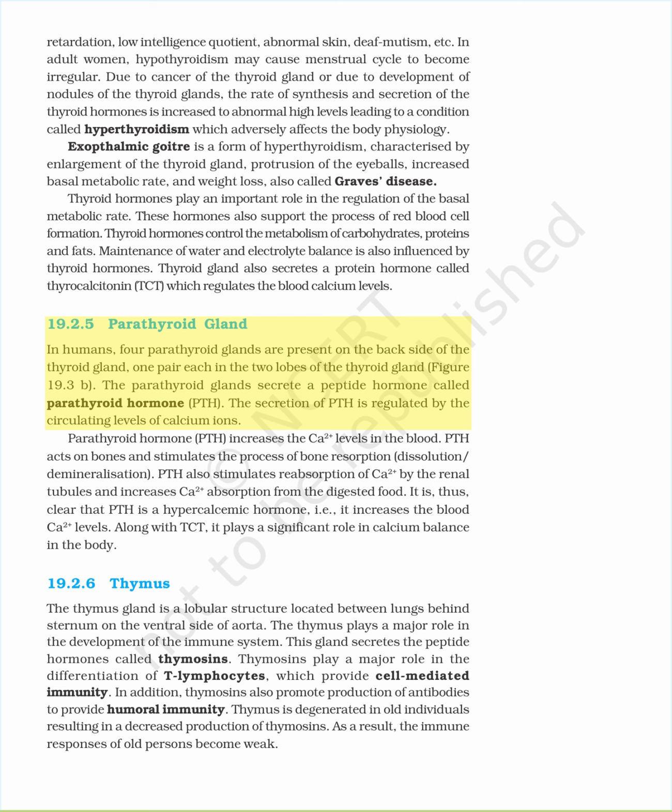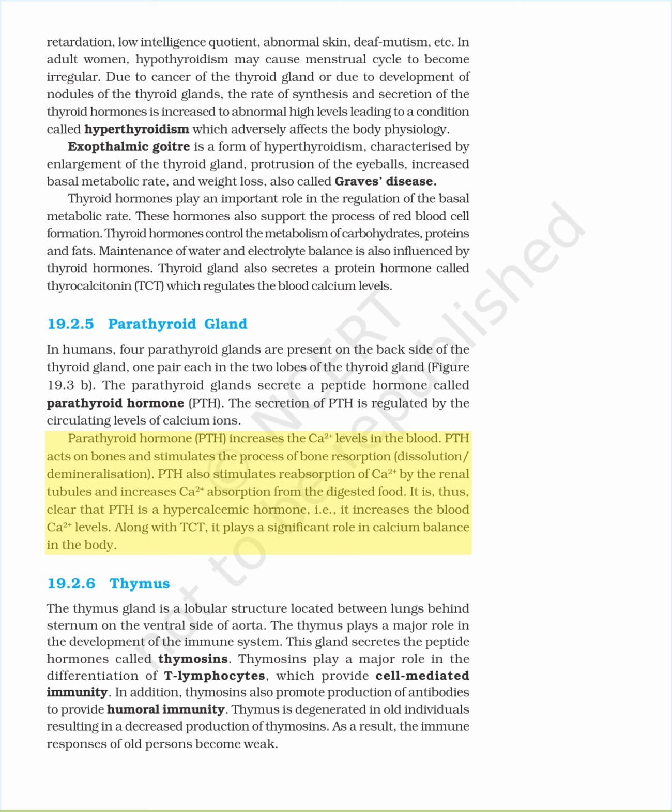19.2.5 Parathyroid gland. In humans, 4 parathyroid glands are present on the backside of the thyroid gland, 1 pair each in the 2 lobes of the thyroid gland, figure 19.3b. The parathyroid glands secrete a peptide hormone called parathyroid hormone, PTH. The secretion of PTH is regulated by the circulating levels of calcium ions.